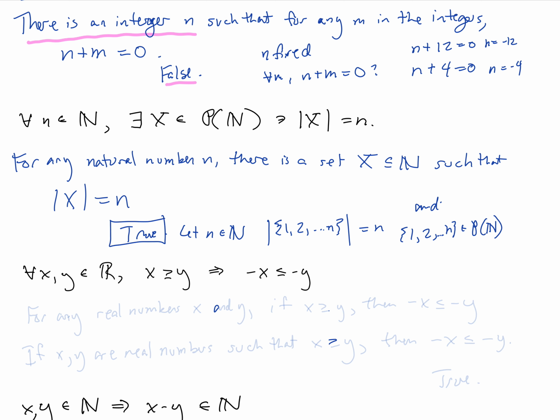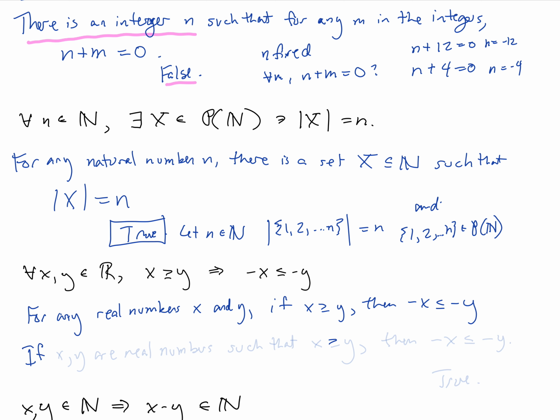Next, for all x and y in the real numbers, x greater than or equal to y implies negative x is less than or equal to negative y. For all real numbers x and y, if x is greater than or equal to y, then negative x is less than or equal to negative y. That would be one way to write that. We could also write that as an if-then statement.